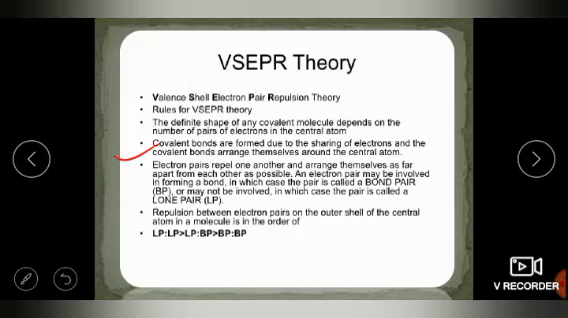Second, covalent bonds are formed due to the sharing of electrons, and the covalent bonds arrange themselves around the central atom. Next, the electron pairs repel one another and arrange themselves as far apart from each other as possible. Those electrons which are shared are called bond pairs, and those which are not shared are called lone pairs. The repulsion between electron pairs on the outermost shell of the central atom in a molecule is in the order: lone pair-lone pair greater than lone pair-bond pair greater than bond pair-bond pair.